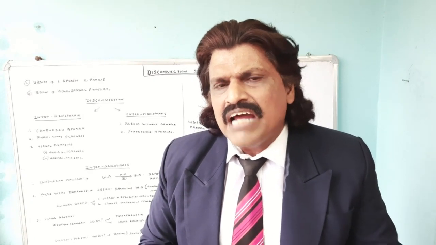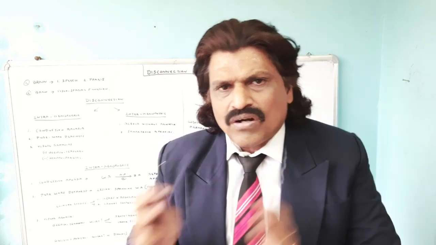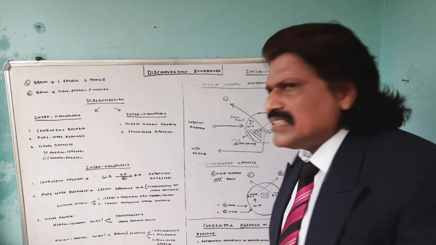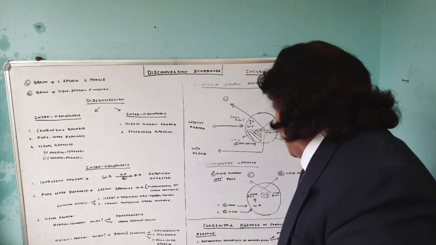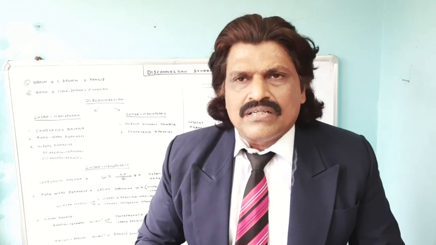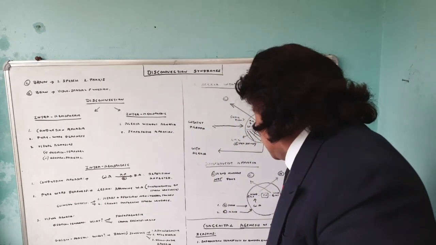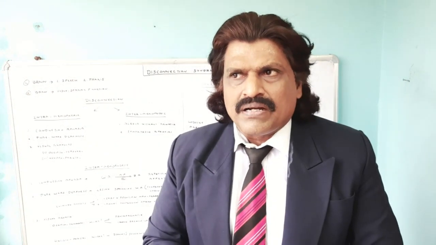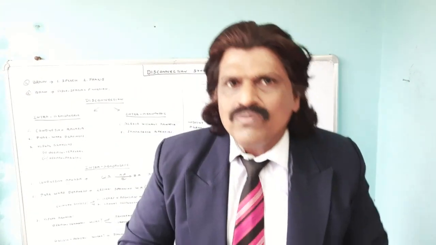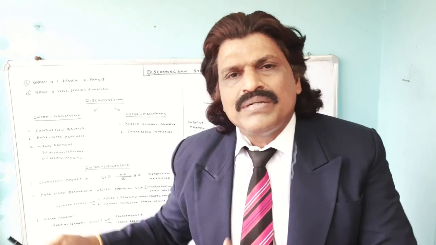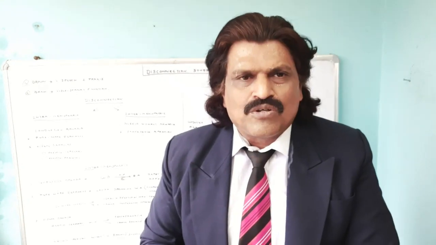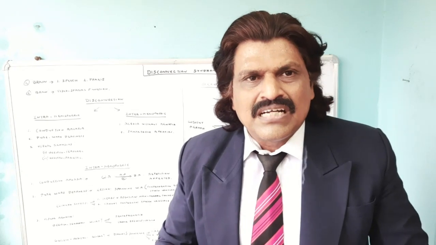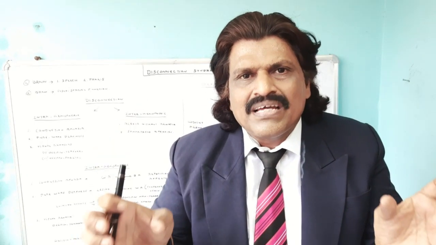So without using the corpus callosum, they can use other pathways like the anterior commissure and posterior commissure and transfer the information from one cortex to the other cortex. Or secondly, another reason may be the dual dominance for language and praxis, which are established during early development. So there could be dual dominance for both speech and praxis, which are established during the early part of development. And therefore, persons who are born with agenesis of corpus callosum may not exhibit these clinical manifestations. So this is such a fascinating topic, the split brain syndrome. These are the clinical manifestations which result when the left brain is totally disconnected from the right brain.